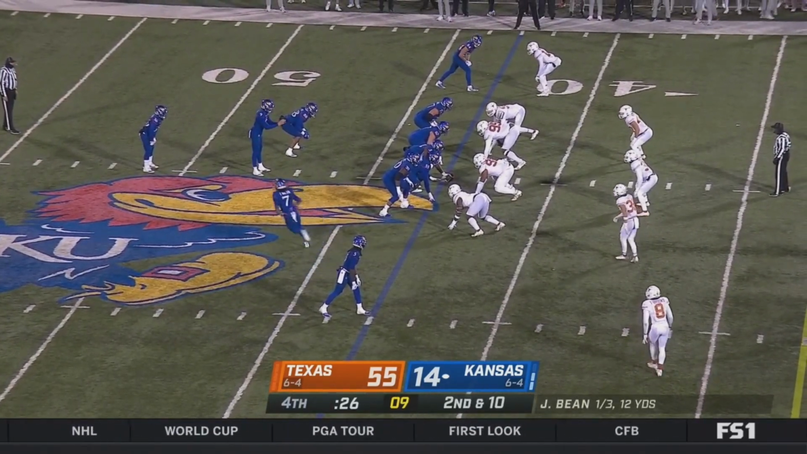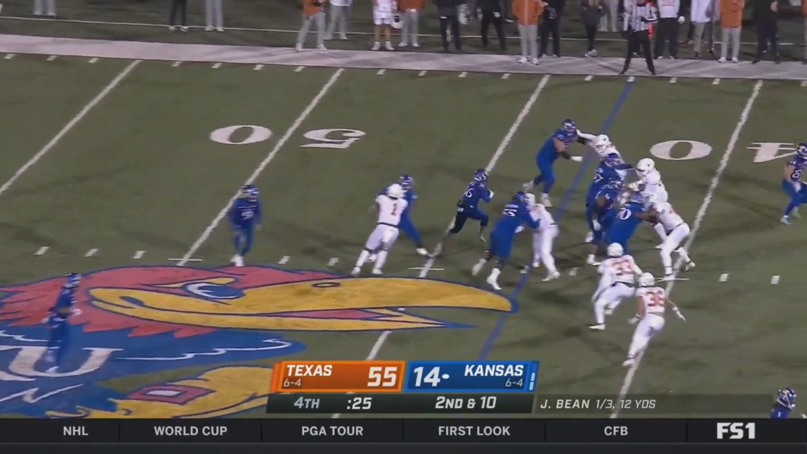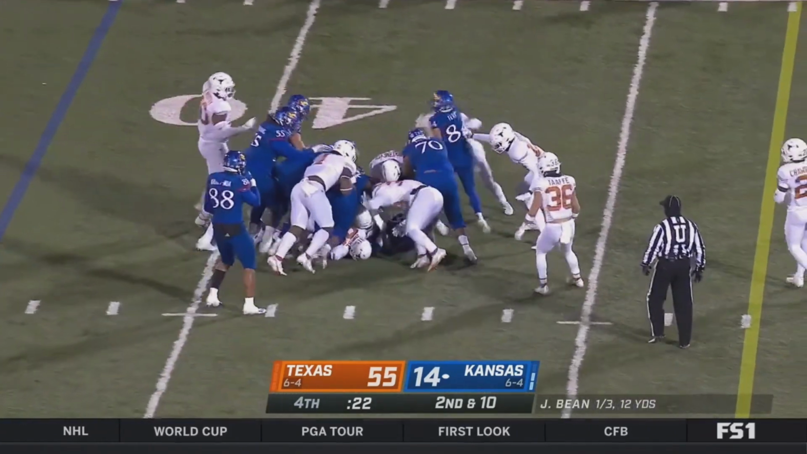Just going to say it right now. Sark's on the sideline right now, going to go across. Hey, whatever you need next week to get ready for K-State, let me help you out.